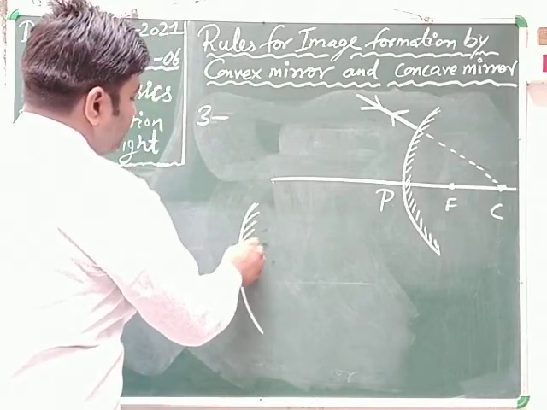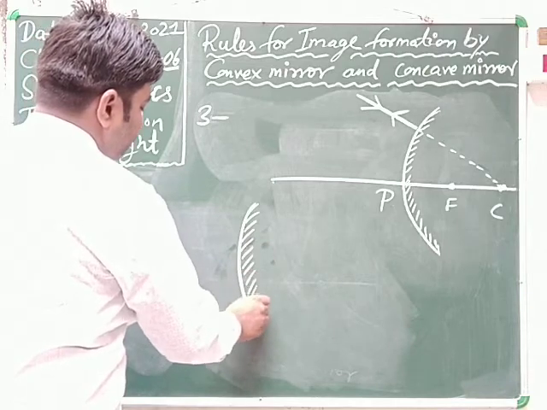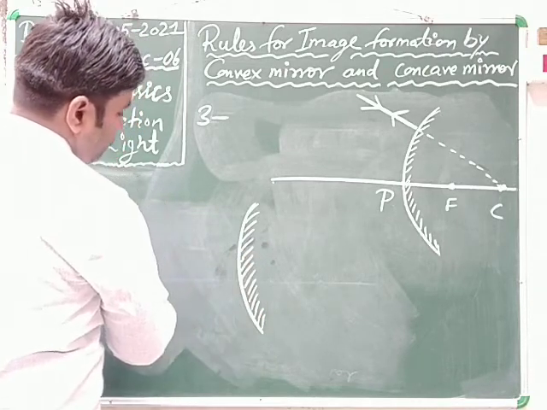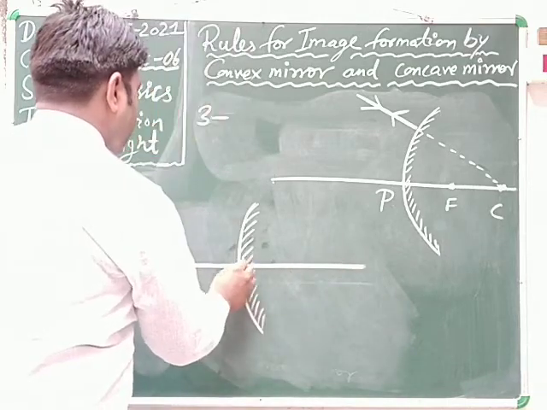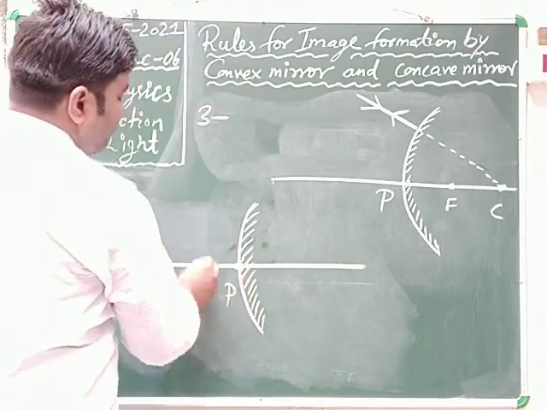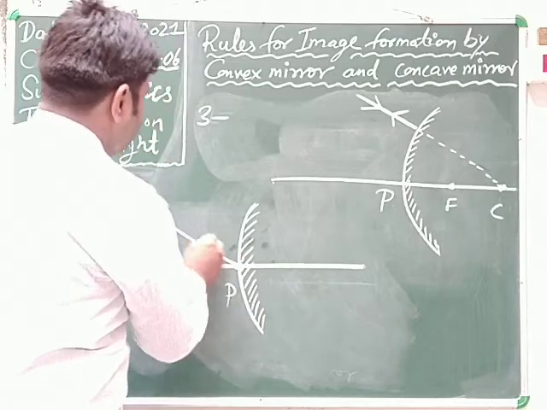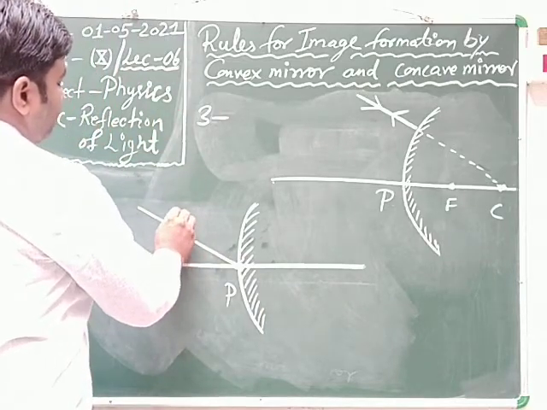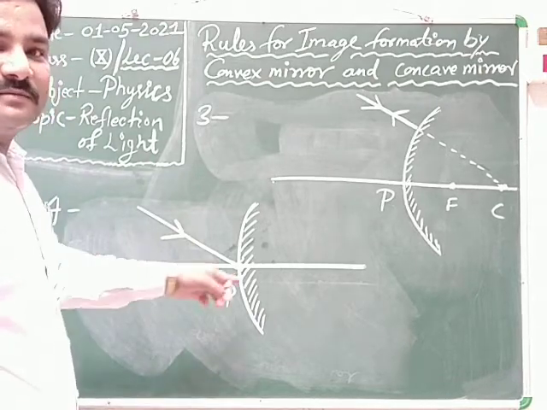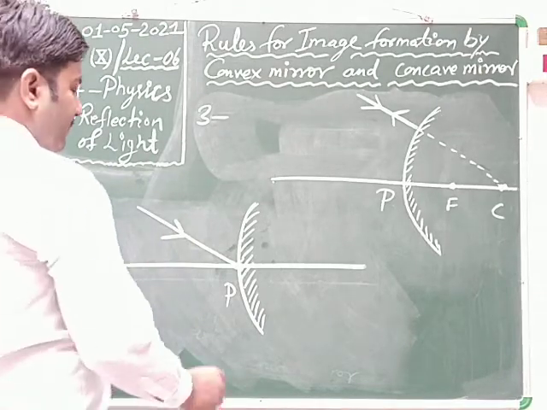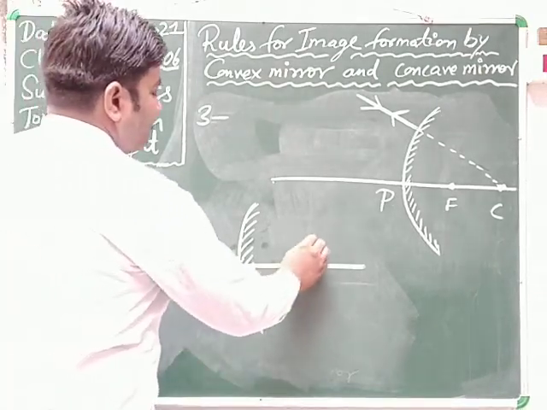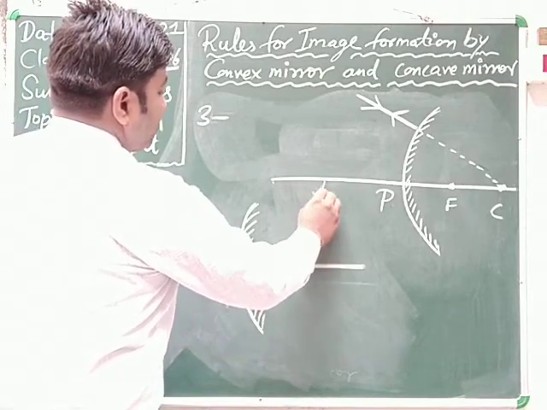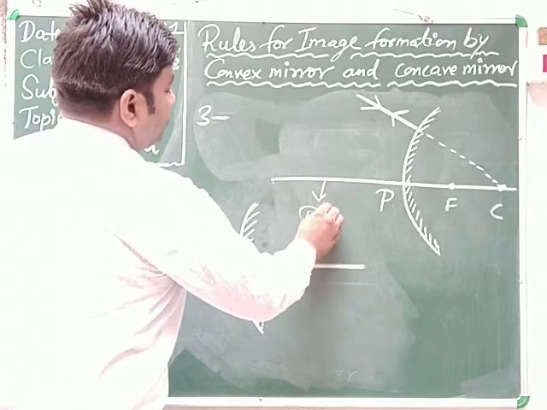When the ray of light is incident at the pole directly, in this sense, this is the convex mirror, and this is the focus, and this one is the principal axis.